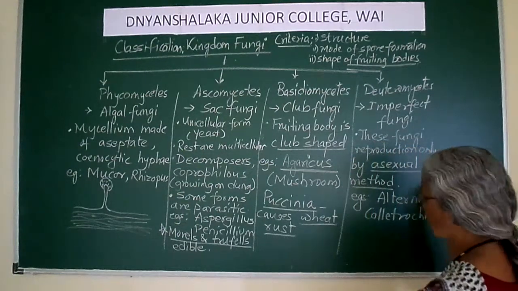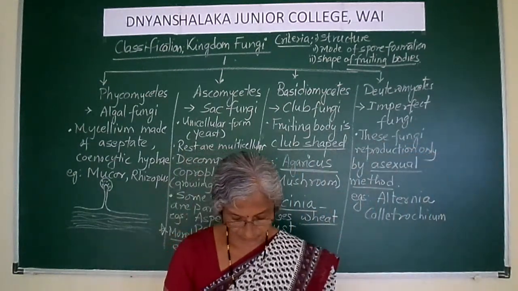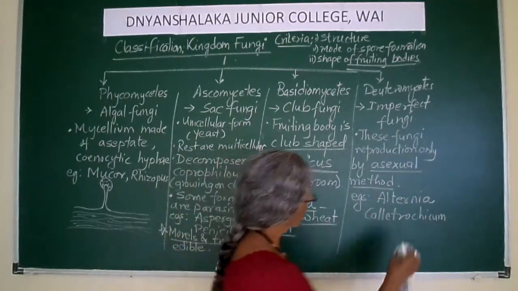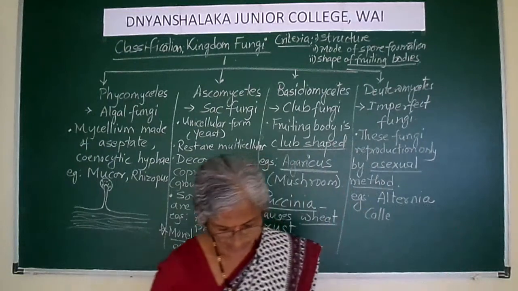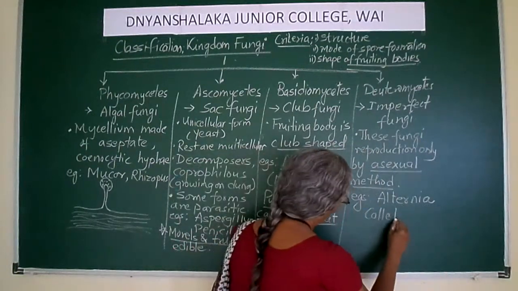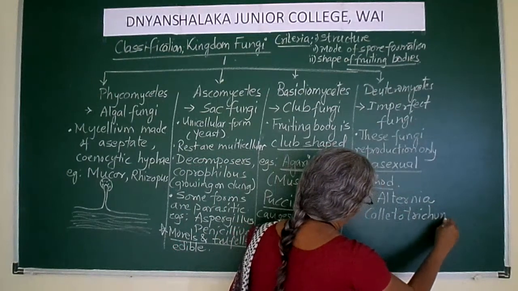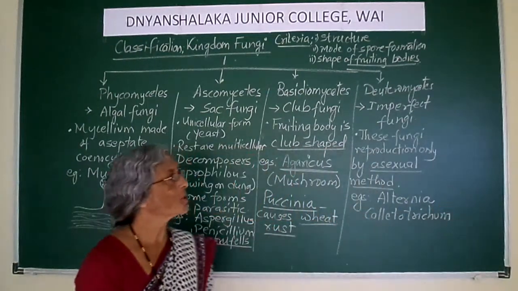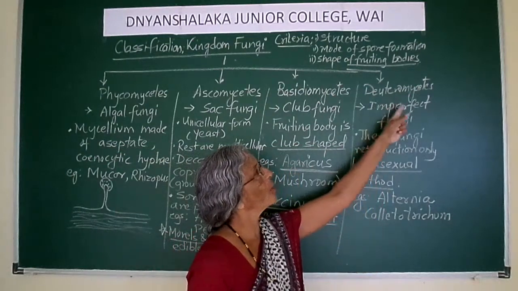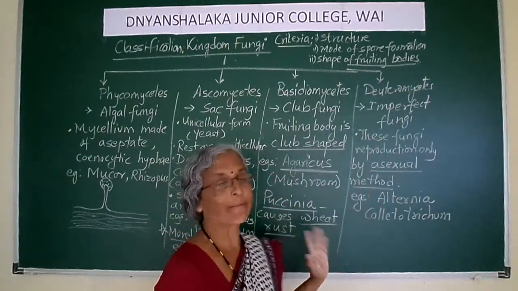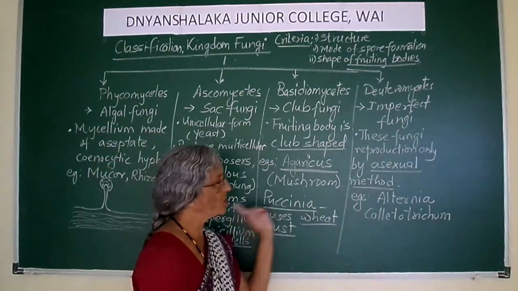So these are the fungi which belong to Deuteromycetes.